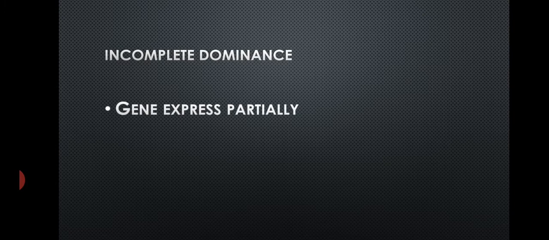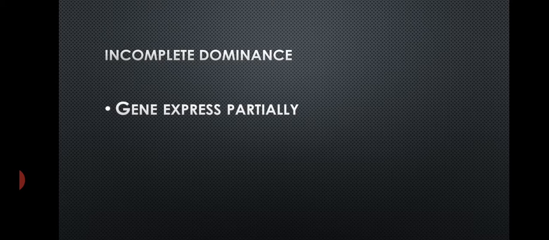With the help of that experiment, we conclude that in incomplete dominance, genes express partially, that is, capital R and small r express partially in the F1 generation.